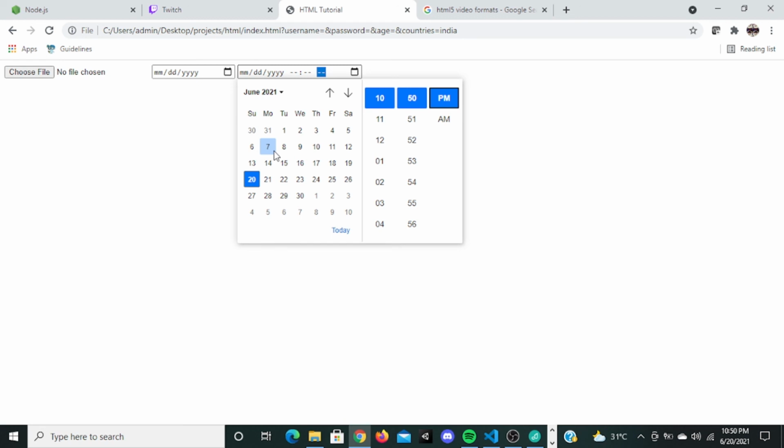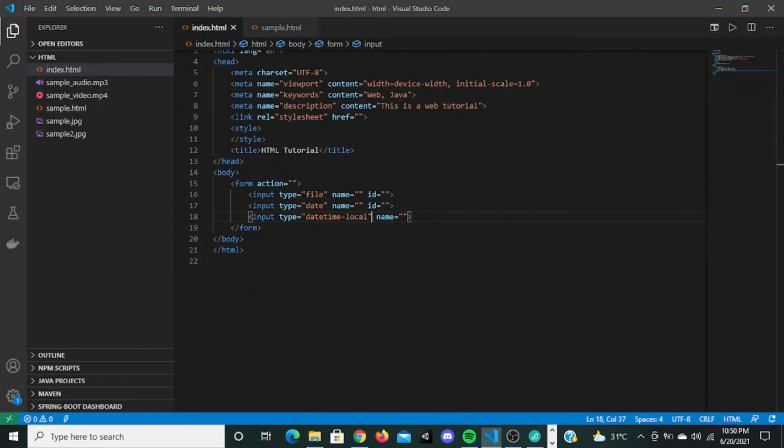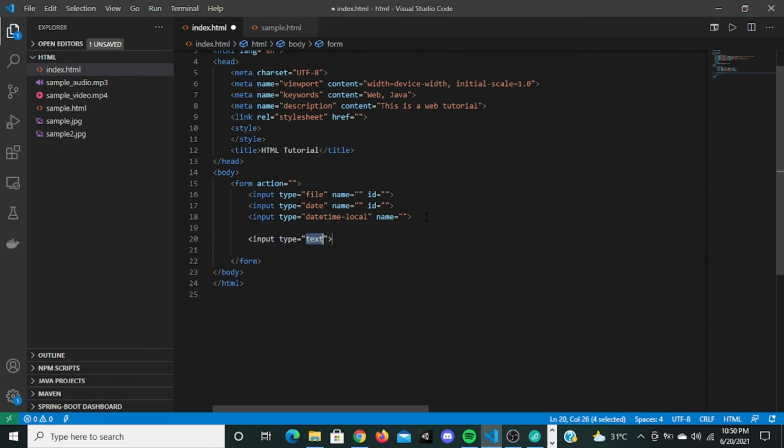Submit also we can use. Like if I give input type submit and value as submit, it is going to be a button. Now in the action, if I give something like index.html, it's going to submit to this page itself.